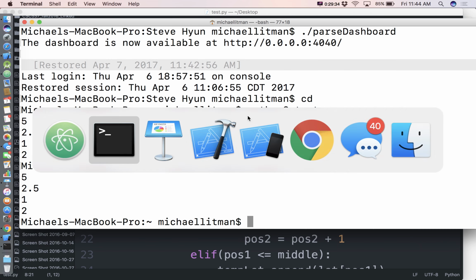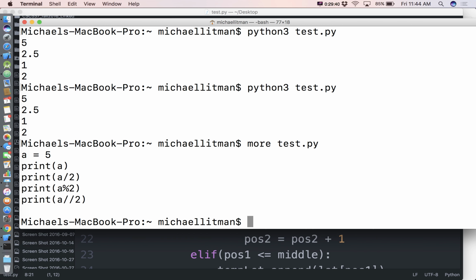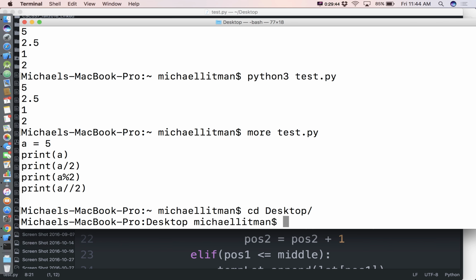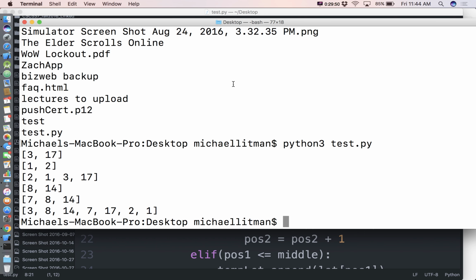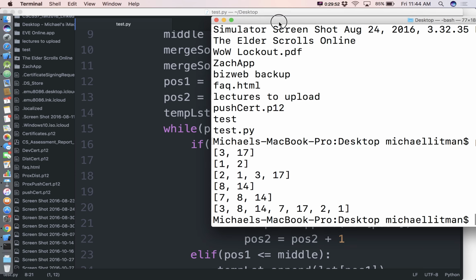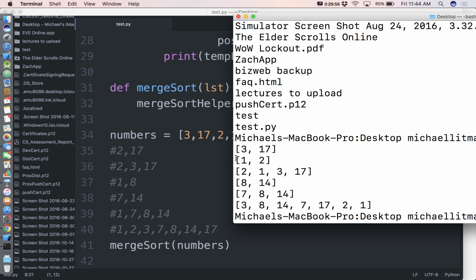Let me make sure this is the right file. That is not the right file. All right, it is. There we go. I was in the wrong directory. All right, this is correct. I just wrote it wrong.